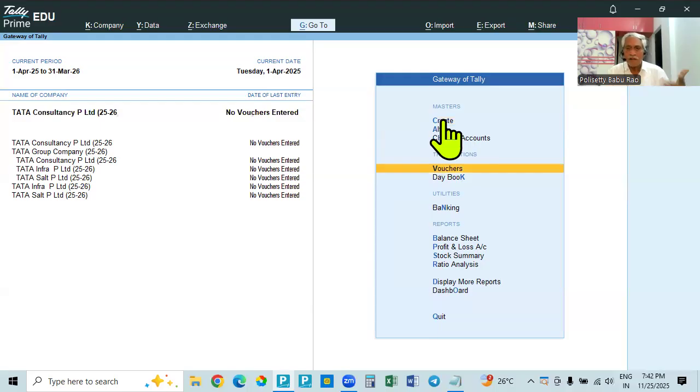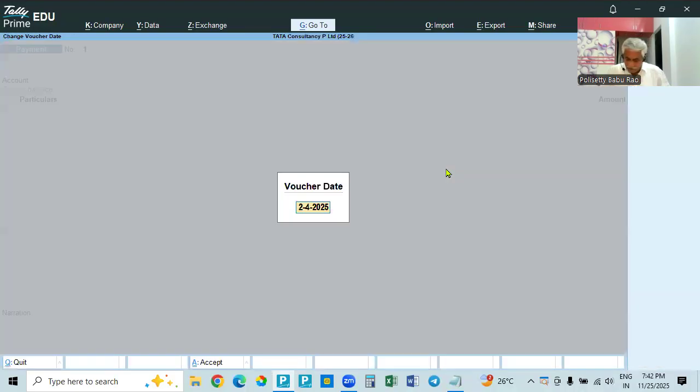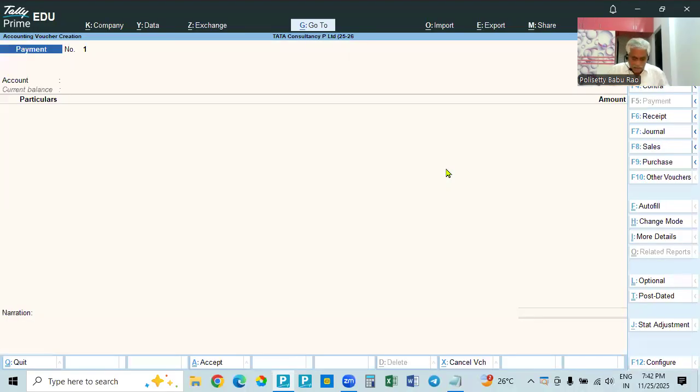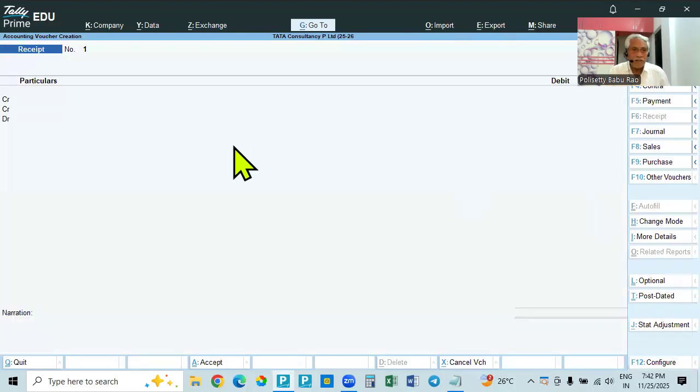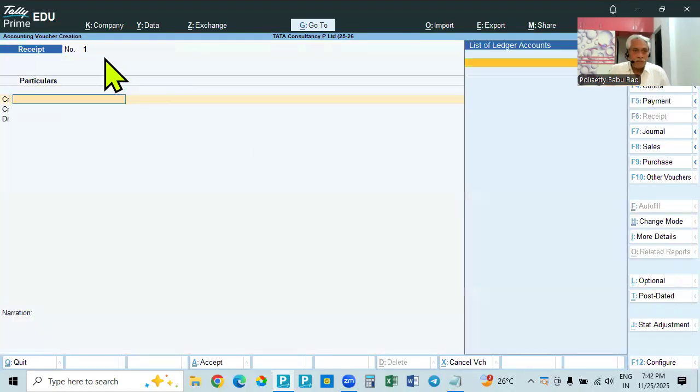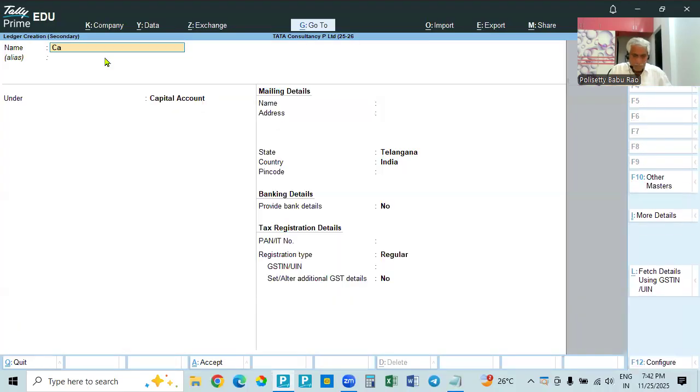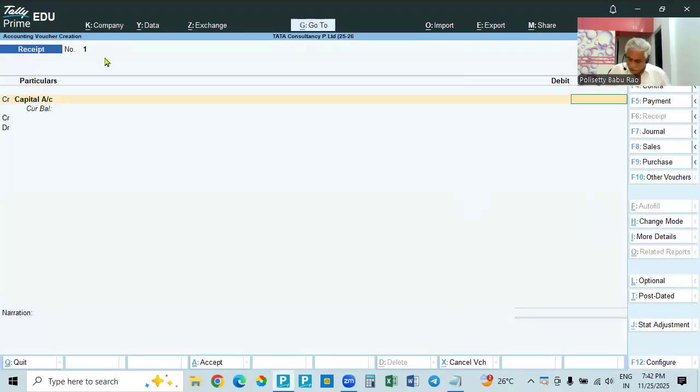We can create the masters in the beginning, or we can create the masters during the voucher entry also. Go to voucher. So take the date 1st April, and then first we will introduce some capital. For example, take the capital. So go to the capital. Come down, capital is to be created. Capital account, so it comes under capital account group. Okay.